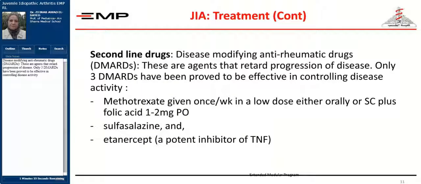The second-line drugs are called disease-modifying anti-rheumatic drugs. They are agents that retard the progression of the disease. For example, here the methotrexate, which is given once per week in a low dose that ranges from 10 to 15 milligram per meter squared surface area, and it can be given either orally or subcutaneously. Sulfasalazine is another example, and the anti-tumor necrosis factor etanercept.